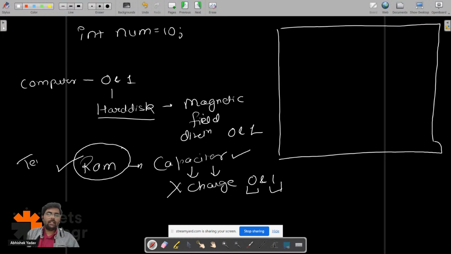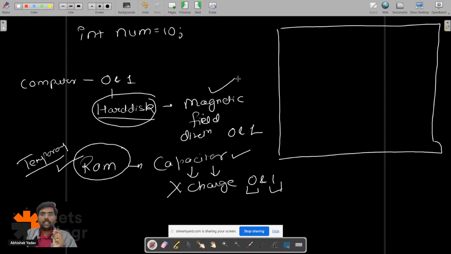That's why RAM is a temporary memory. And in the hard disk, irrespective of the current, there will be a magnetic field inside. So that's why the hard disk is a permanent storage area. Everyone is clear till this point? Yes or no, guys?